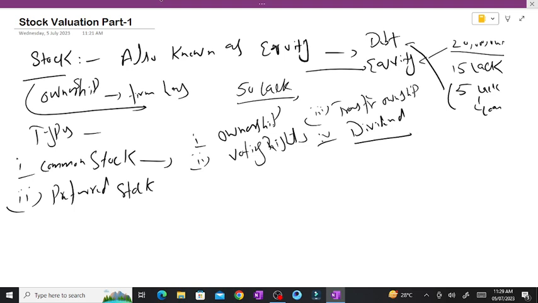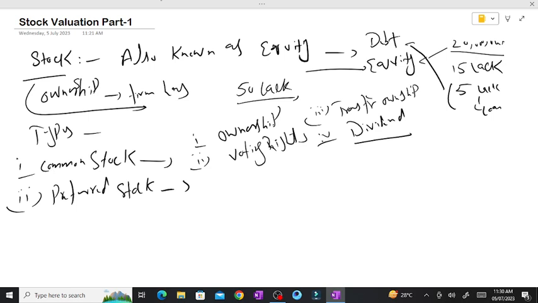Now, if we talk about preferred stockholders, opposite to common stockholders, they don't have any kind of participation other than their investment percentage. They will just receive whatever the company promised them.